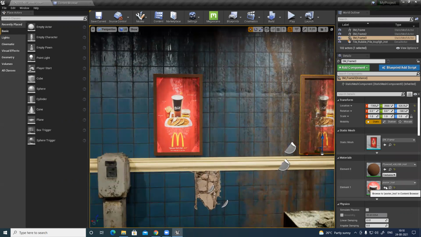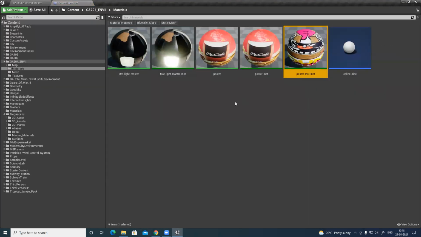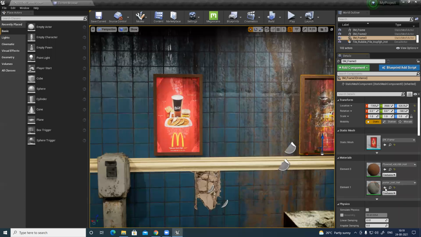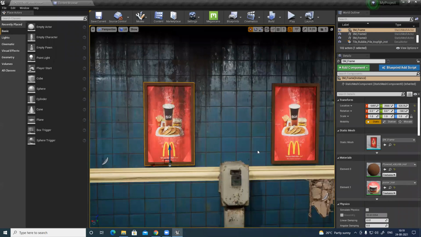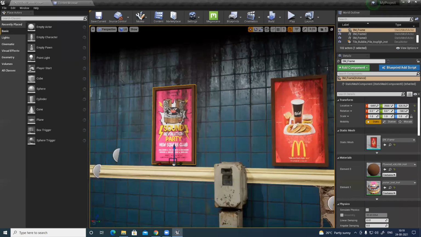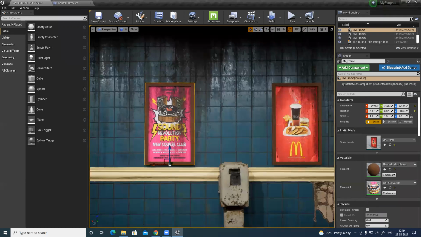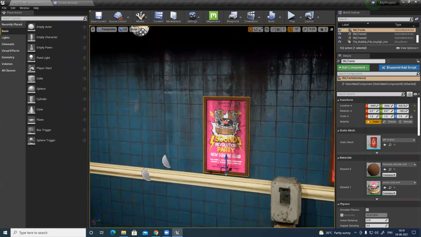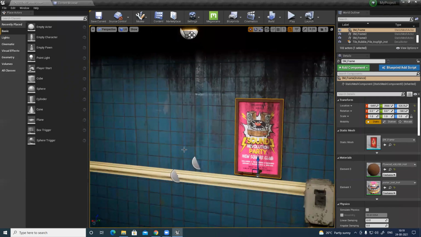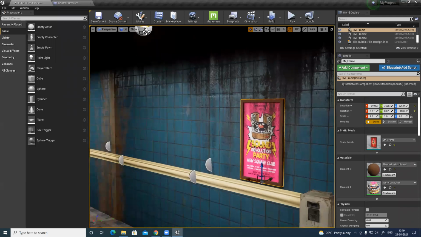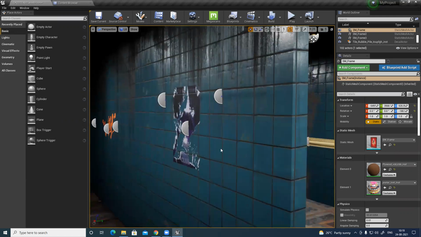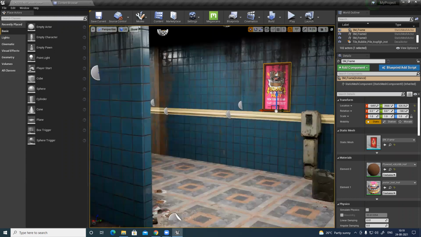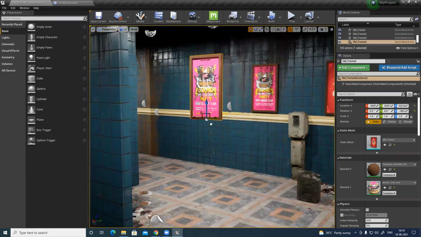So let me search where it is. I can see I have another one here already, so I'll just apply this here, like an alternative, and change it very easily. I can have a couple more posters.